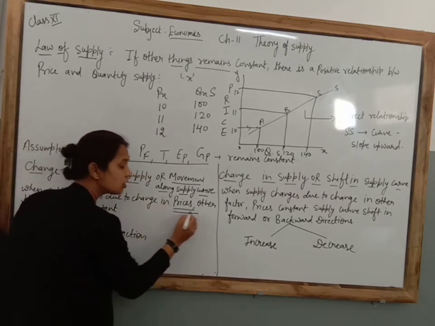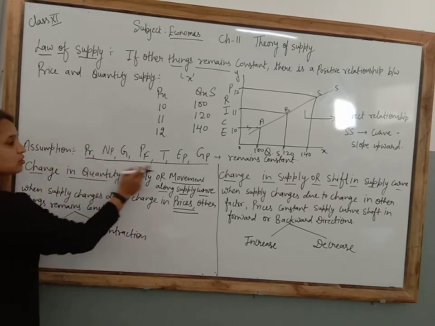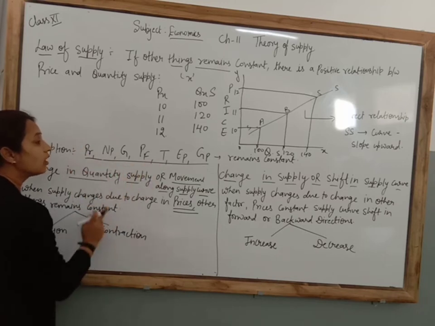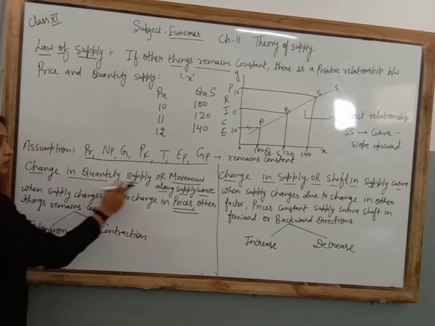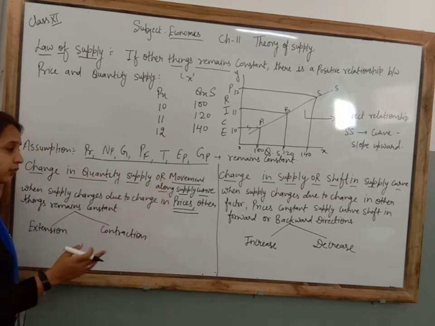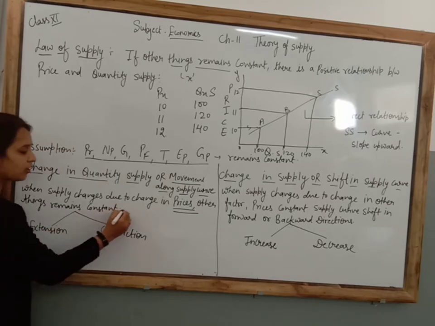When supply changes because of price, with other things remaining constant, meaning all these assumptions remain constant, then only the supply curve moves in the upward or downward direction. In that condition, in which direction does the supply curve move?